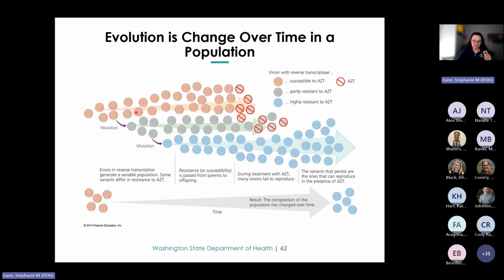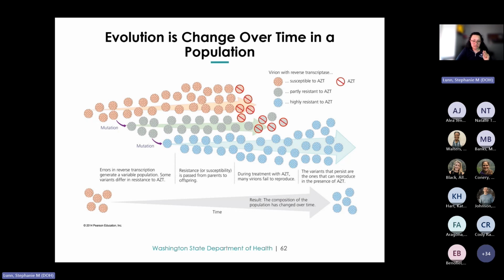This shift is illustrated as the population changes from red to green, where some variants can partially resist AZT, but not entirely overcome it. As treatment continues, additional mutations may occur that confer full resistance to AZT. These advantageous mutations allow the virus to thrive despite the presence of the drug. Consequently, the population evolves to become fully resistant to AZT, as seen here in this blue population, where none of the variants are susceptible to AZT.